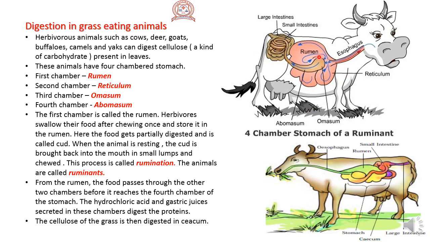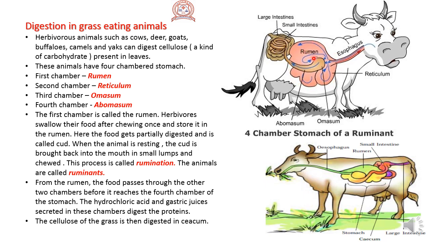First is rumen. Second one, reticulum. Third one, omasum. And fourth one, abomasum. These grass-eating animals have a four-chambered stomach.